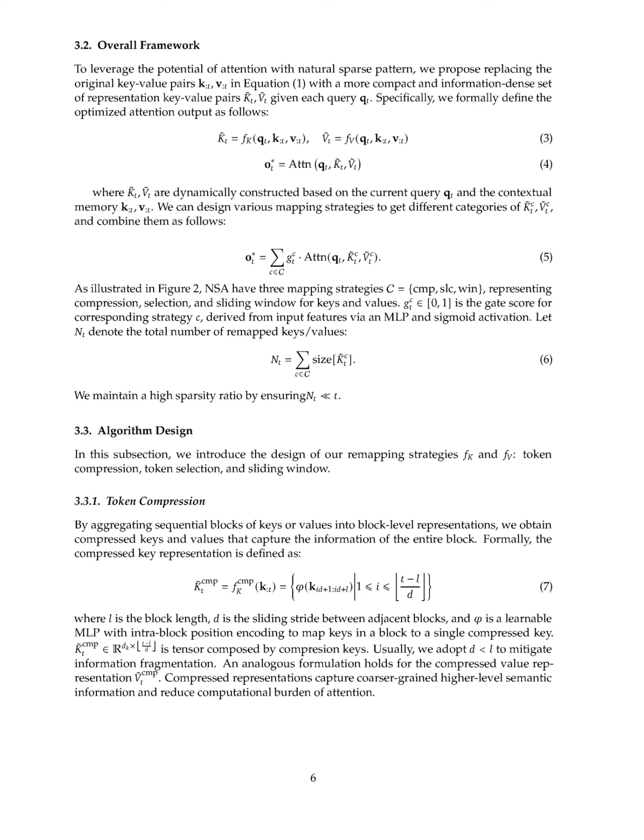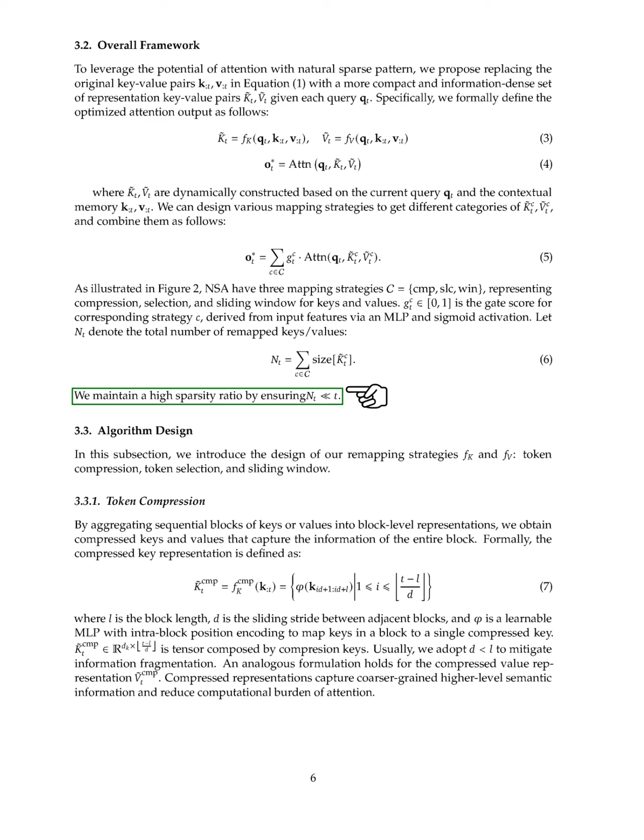In this section, we highlight the limitations of existing sparse attention methods, which primarily focus on inference and fail to address training efficiency, leading to performance degradation and non-trainable components. To overcome these challenges, we propose a natively sparse attention framework, NSA, that enhances computational efficiency and training viability by dynamically constructing optimized key-value pairs based on the current query.